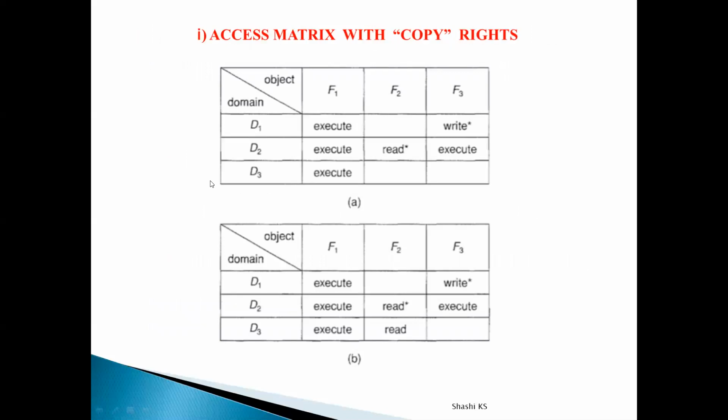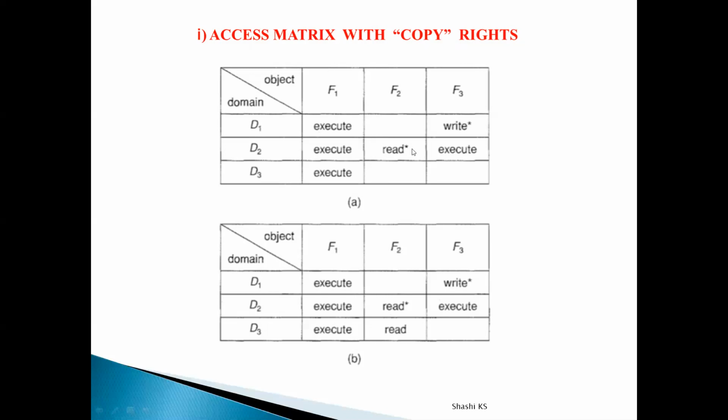For the switch access right, I told you it will be represented by switch in our access matrix. But for the copy access right, we have an access right called copy. What is the meaning of this copy access right? Copy access right means the ability to copy an access right from one domain, from one row of the access matrix to another row of the access matrix, and that is denoted by an asterisk symbol in the access matrix. I repeat, the ability to copy an access right from one row of the access matrix to another row is denoted by the copy access right.